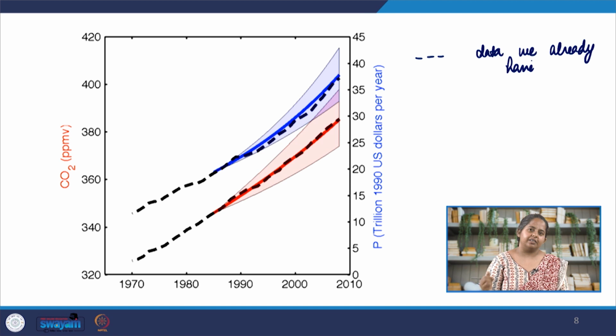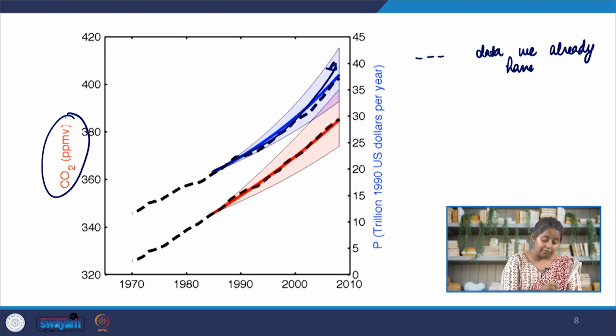It is very important to see if your model agrees with the data that we already have before we start predicting. Now the blue and the red lines are linking the economic growth with carbon dioxide emission. The blue one is basically the productivity. Remember, the productivity is economic productivity per year. If you integrate the productivity over the years, you get wealth, because wealth is assumed to be accumulated productivity over many years. So we notice that as the productivity goes up, the atmospheric carbon dioxide concentration also goes up.